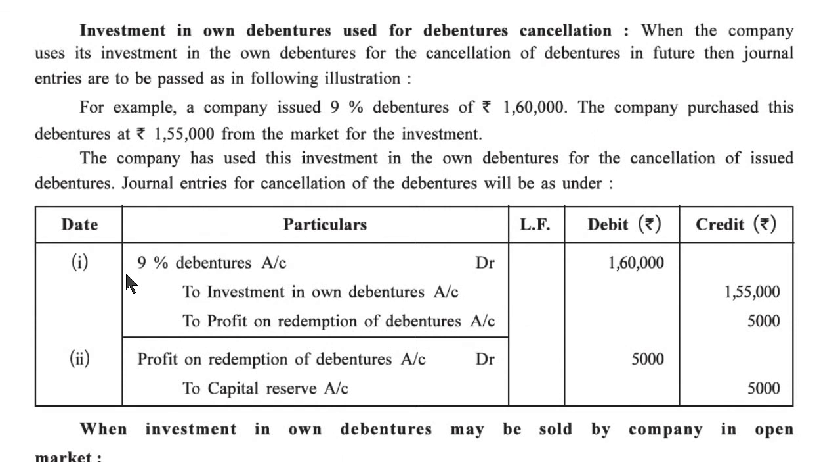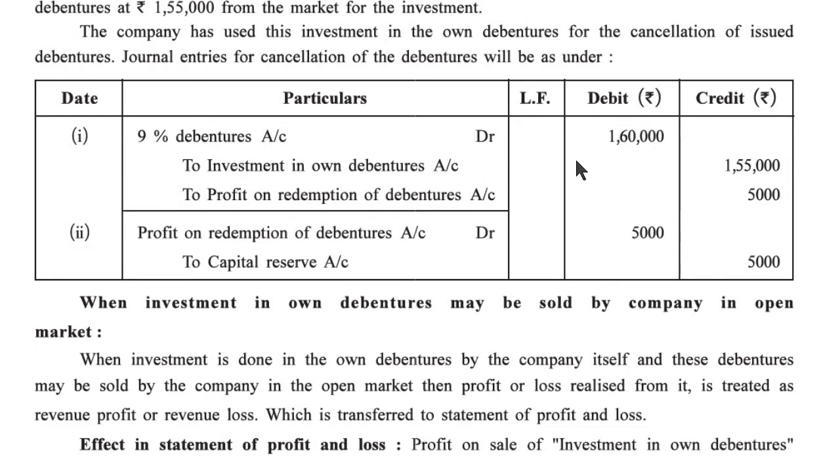Now, investment in own debenture used for debenture cancellation. When the company uses its investment in own debenture for the cancellation of debentures in future, then journal entries are to be passed as in the following illustration. For example, a company issued 9% debentures of rupees 1,60,000. The company purchased these debentures at rupees 1,55,000 from the market as an investment. The company has used this investment in own debentures for the cancellation of issued debentures. Journal entries for the cancellation of the debentures will be as under.